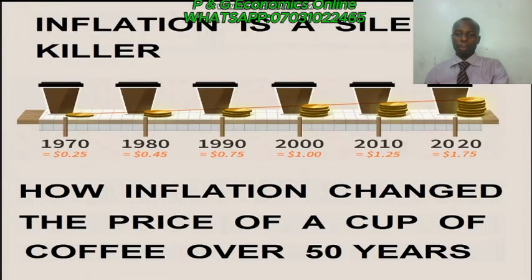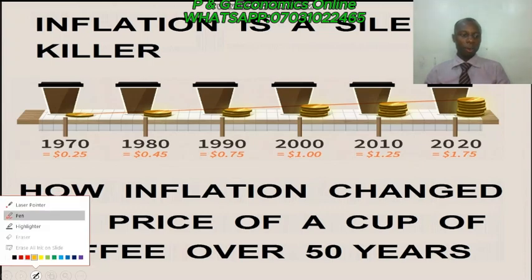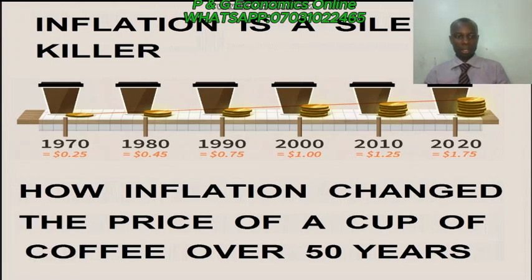Well, before we go to types, I want to give you an illustration that will also help us see what inflation is all about. You can see this image here. This is a cup of coffee. In the year 1970, this cup of coffee was 25 cents. Just 25 cents.